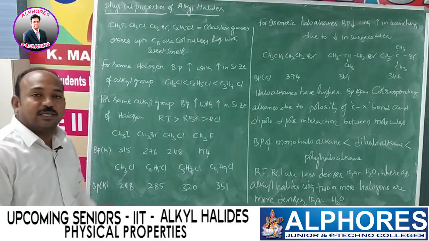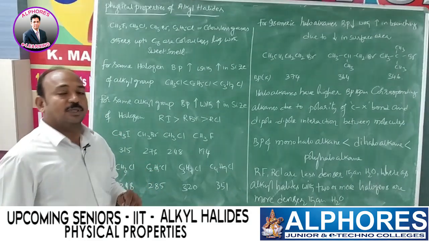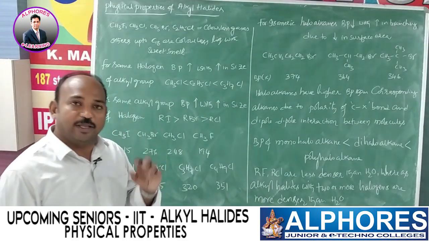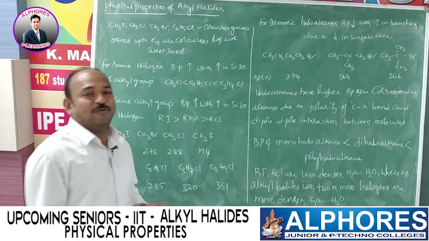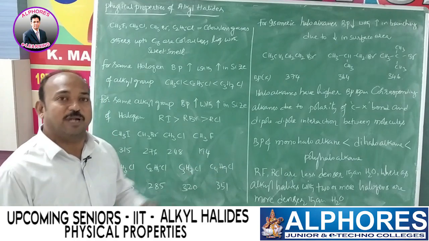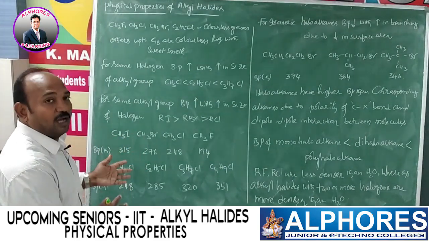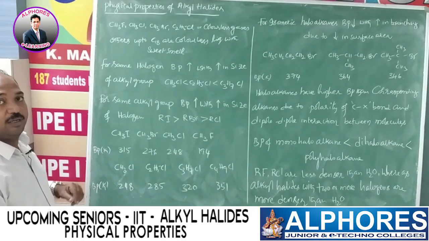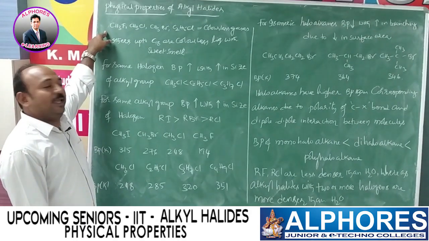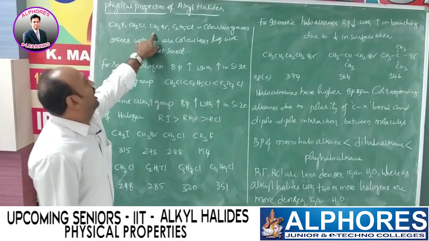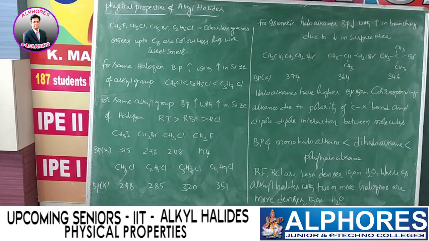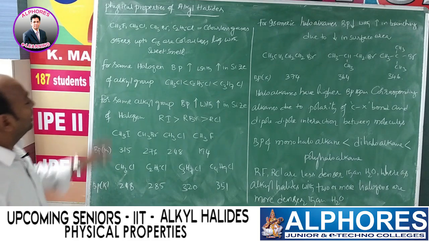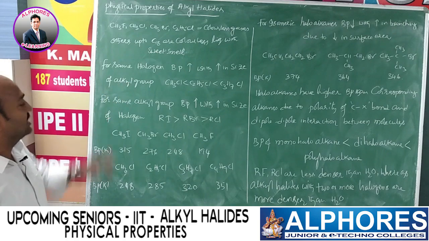As we know very well, alkanes consist of only carbon-carbon single bonds, their reacting sites are also fewer, and polarity is also less, non-polar we have to say. Being non-polar, generally alkanes exist as gases up to 4 carbon atoms, like that we learned. Let us see how things happen in the case of alkyl halides. Methyl fluoride or fluoromethane, chloromethane, bromomethane and ethyl chloride. Observe that the 1-carbon fluoride, chloride, bromide and ethyl chloride, all these are colorless gases.